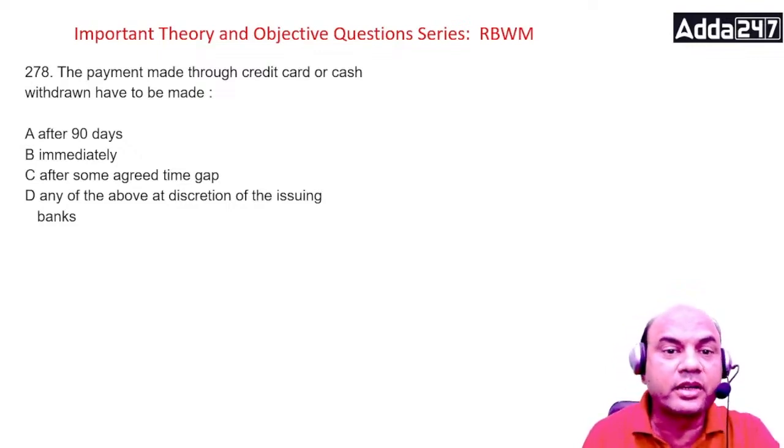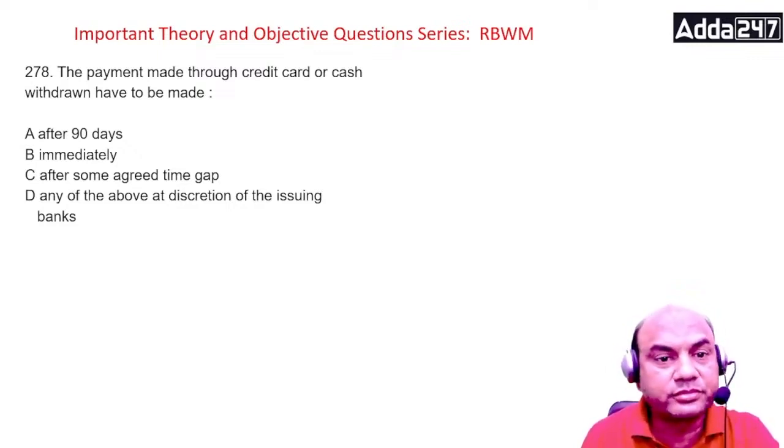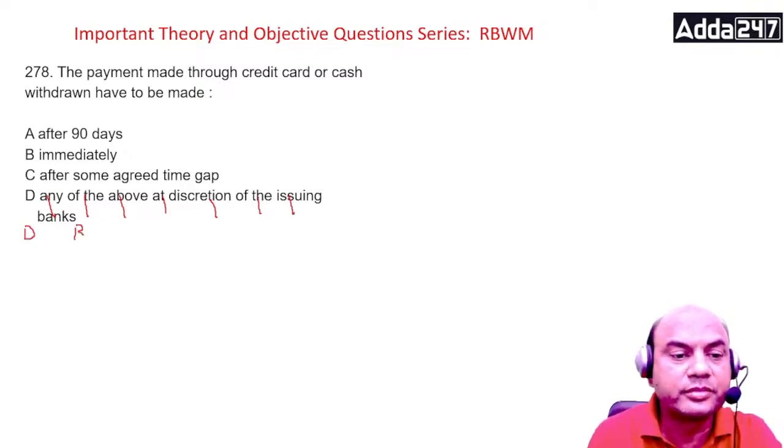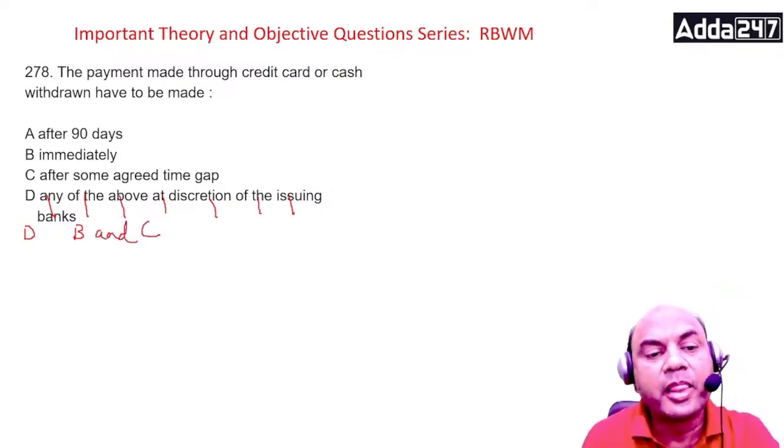So the answer over here is here. Let me change this question a bit. It will be like this. Immediately this, and let's make this D, let me change this D. D is B and C. Okay. So now what is the answer? So the answer is D over here.